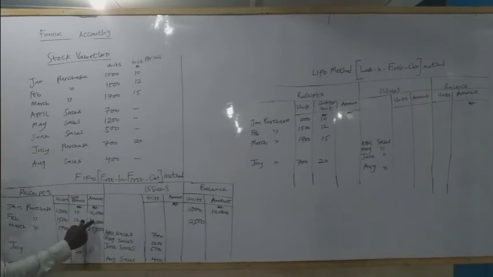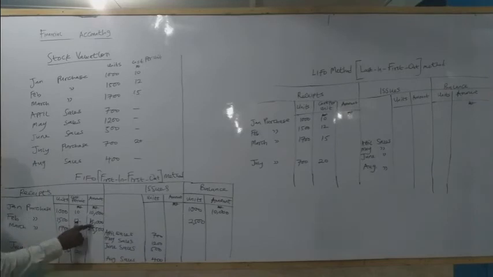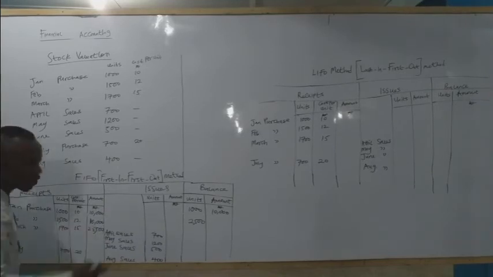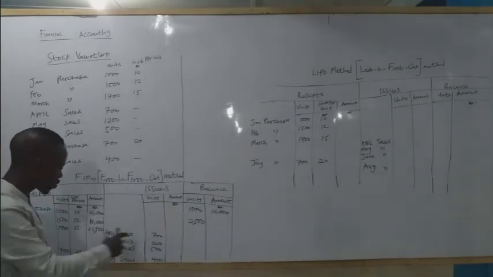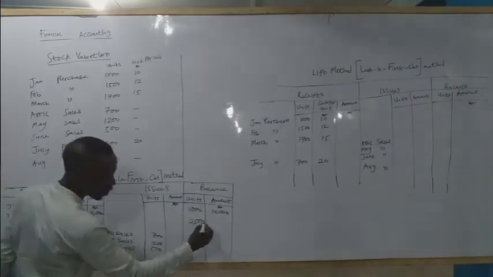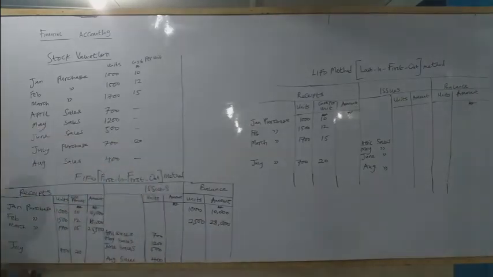Then for the amount, we have 10,000 as the amount. So the amount of this 1,500 is 18,000. We have to add this 18,000 to the amount we have already in our balance. So 18,000 plus 10,000 gives us 28,000. That's how we move.